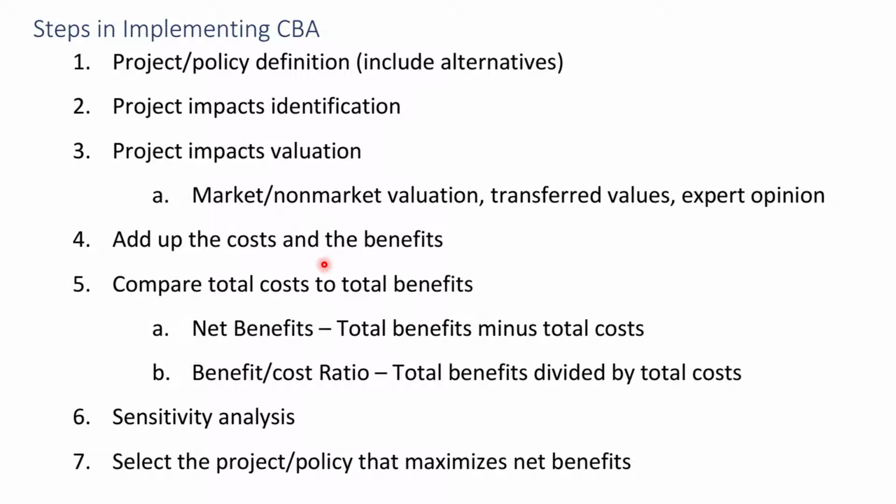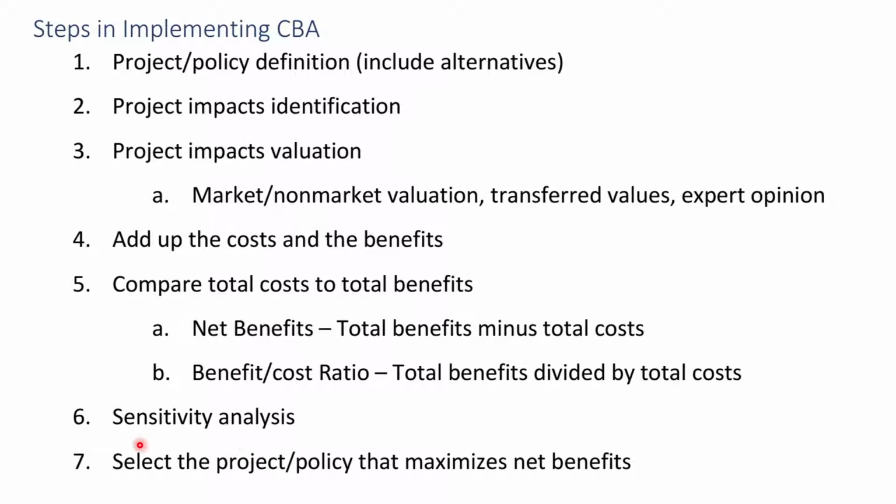Number 4, relatively easy. Once we have that, we just add up all the costs and the benefits. And then number 5, we will do some really simple calculations. So net benefit is just the total benefit minus the total cost, and then the benefit cost ratio is total benefit divided by total cost. By number 5, you're essentially done.